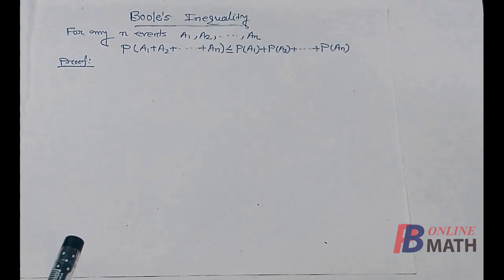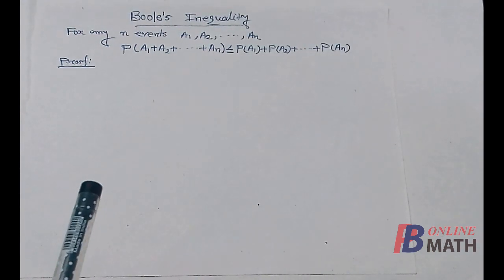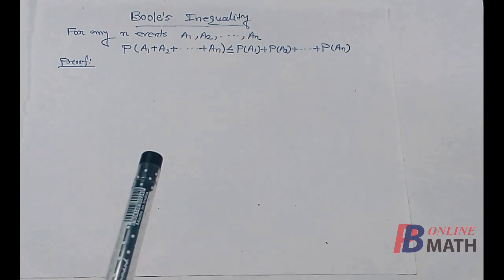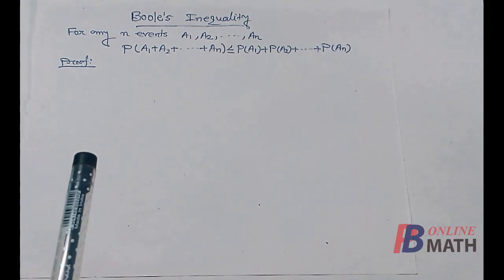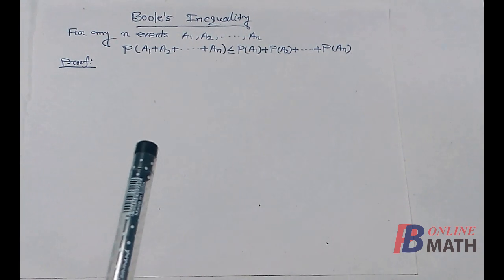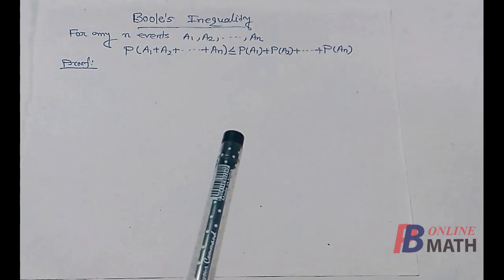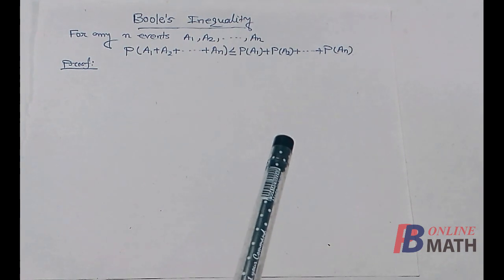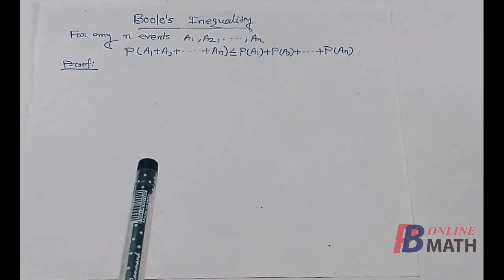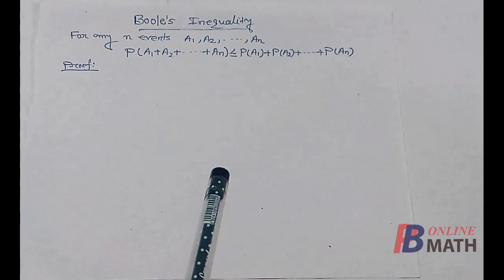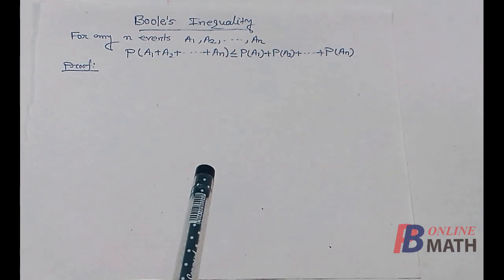The statement of Boole's inequality is that for any n number of events A1, A2 up to An, probability of A1 union A2 up to An is less than or equal to probability of A1 plus probability of A2 plus up to probability of An. So we have to prove this Boole's inequality, and the method we shall use here is mathematical induction.